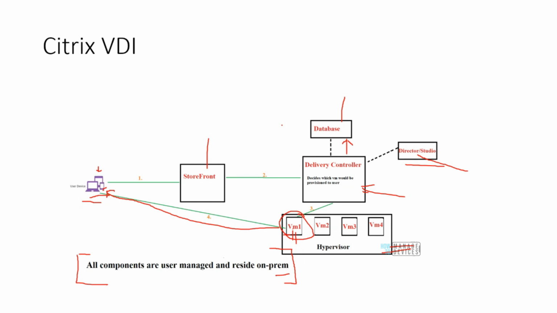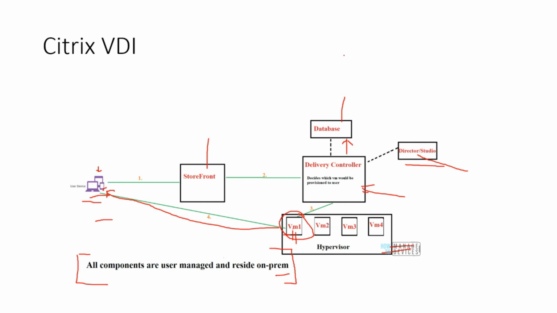But in order to achieve this, the admin has to do a lot of tasks, right? So I as an admin will have to set up all the components that are there on our screen, right? So these are all managed and taken care of by the admin. So from the user point of view, everything is streamlined. He just goes to a URL. That URL takes him to the storefront. That storefront takes him to the delivery controller, and then that session is established. But from an admin point of view, there is a lot of overhead, right?